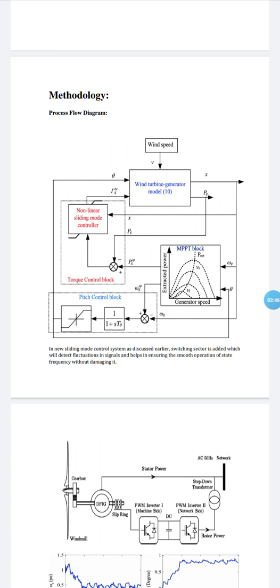Based on this study, to make it linear, it will send the signal to the pitch control block as well as the non-linear sliding mode control system. After sending the signal there, the control system will transform the signal from non-linear to linear mode. Then it sends the signal to the wind turbine, and after that we will extract more power from the wind speed. Thank you.